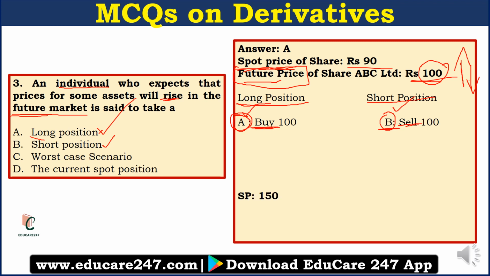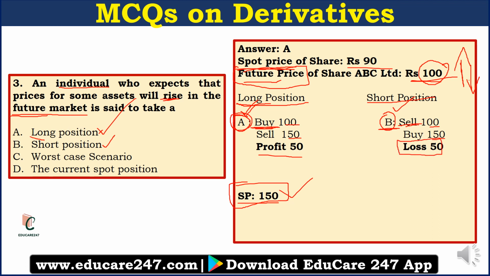Now let's say at a future date the price actually rose to rupees 150. So now what happened? A is going to make profit here because whatever he speculated came true, right? So he will buy at rupees 100 and he will sell at the market price, that is 150, and earn a profit of rupees 50. On the other hand, the speculation of B came out incorrect, right? Now he will have to sell at 100, but he will have to buy at a higher market price, that is 150. So he will make a loss of rupees 50. So this is how a futures market works.